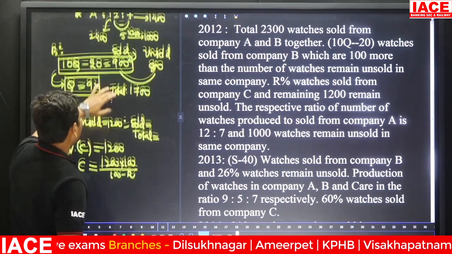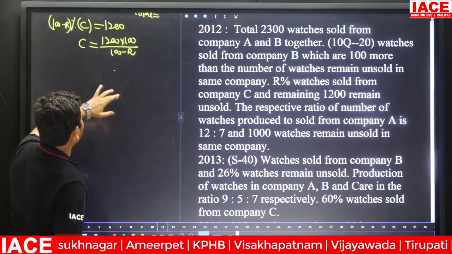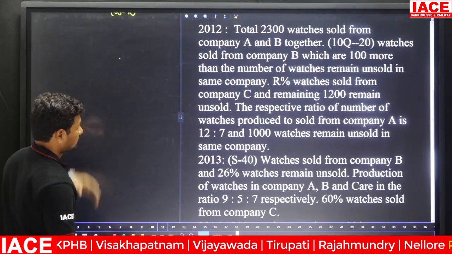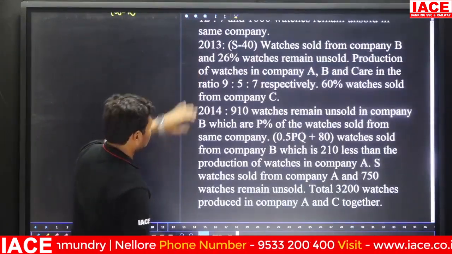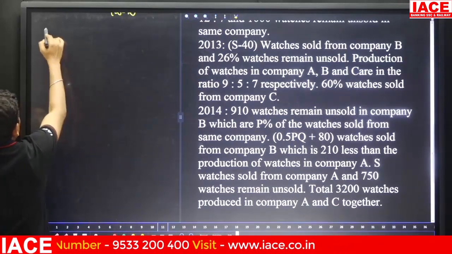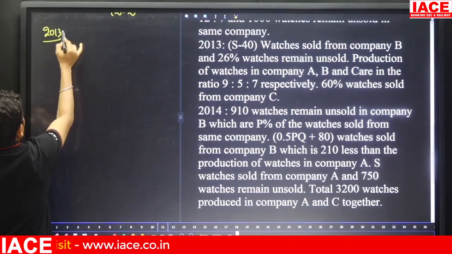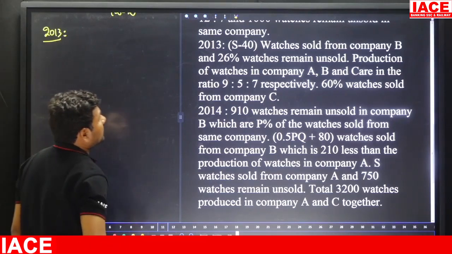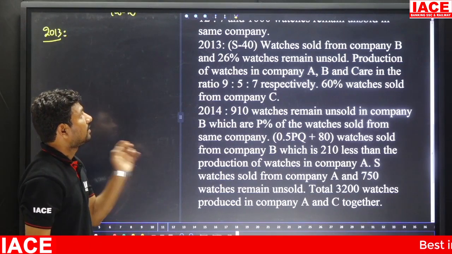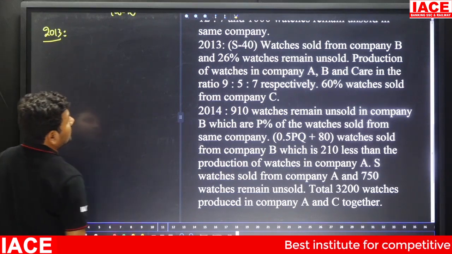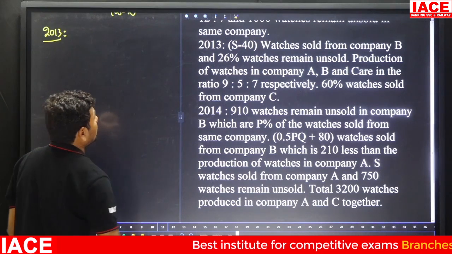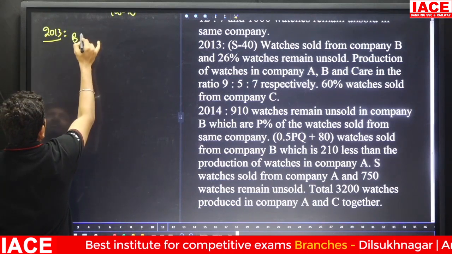Next, we will come to the 2013 question. We have to make a table for this. S minus 40 watches sold from company B and 26% watches remain unsold. Company B value is mentioned.